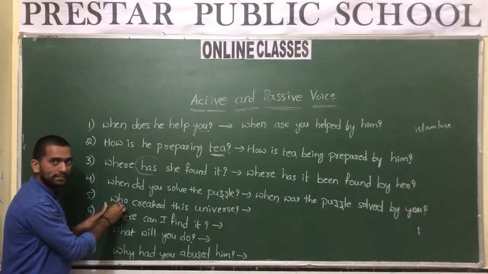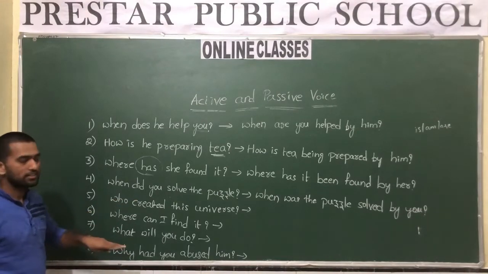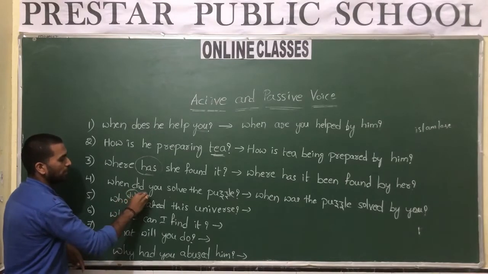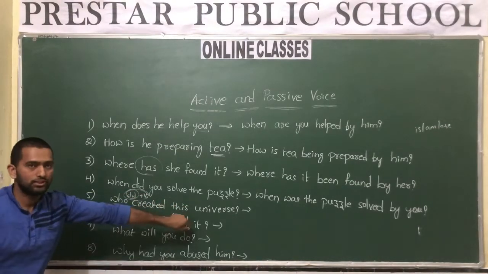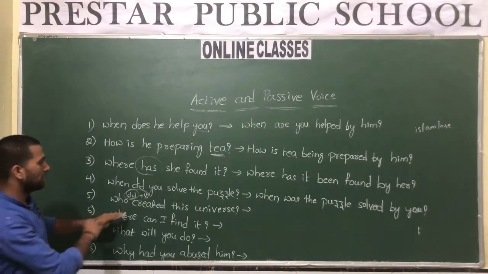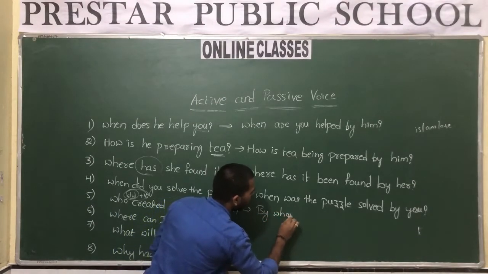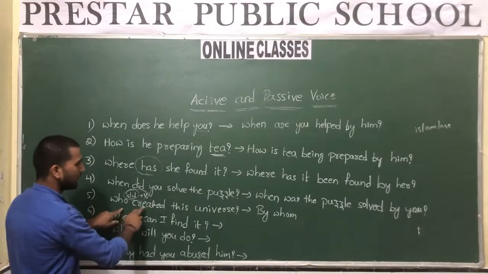Okay, look at this sentence. This is a different type of sentence which is also simple past, but here we are not using "did" plus V1. Directly it is V2. Who created this universe? If this type of sentence is there, we write the passive voice like this. "Who" converts to "by whom." If you observe the question carefully, you will understand. Who created this universe?